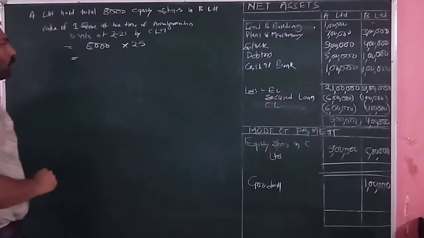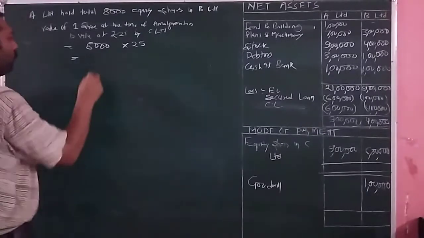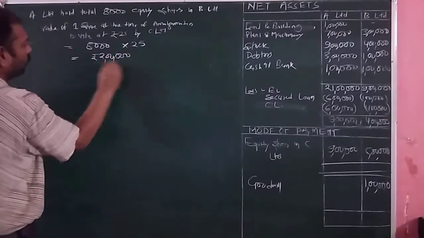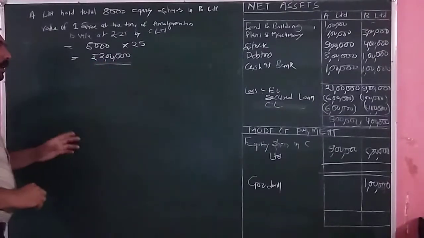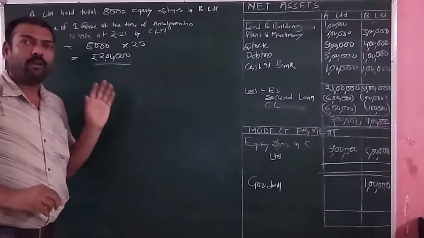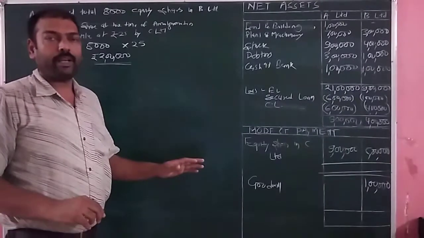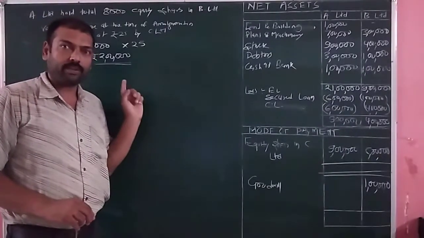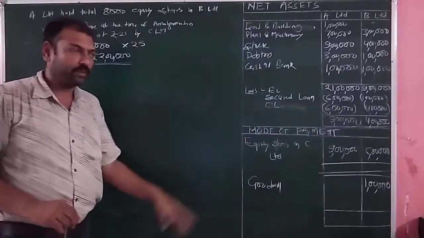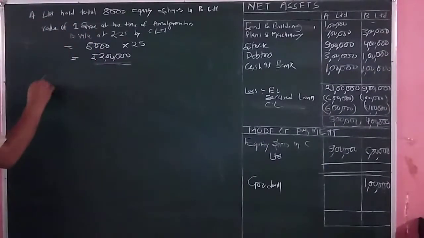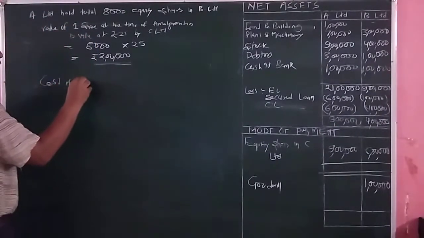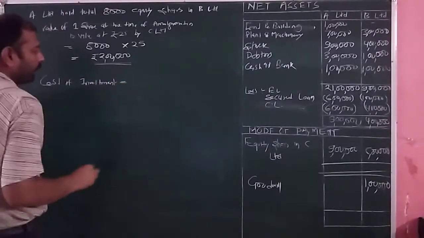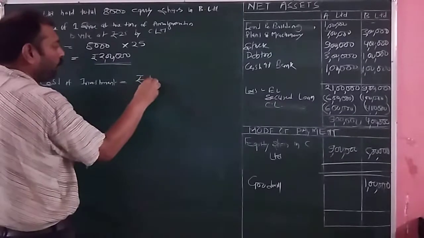So how much does it come to? It comes to rupees 2 lakh. So A Limited will be receiving how much value of the equity shares of C Limited? It amounts to rupees 2 lakh. And the cost of investment of the shares in the books of A Limited is equal to how much?